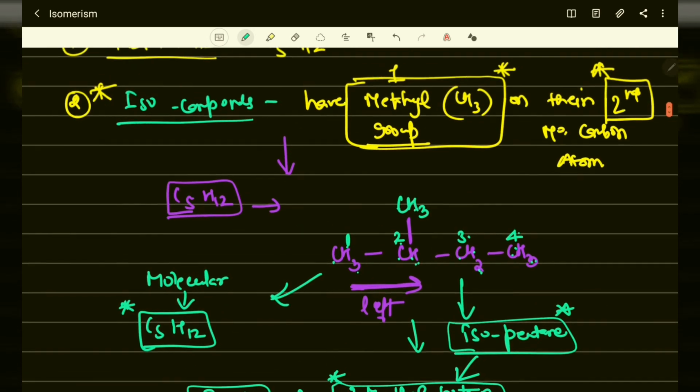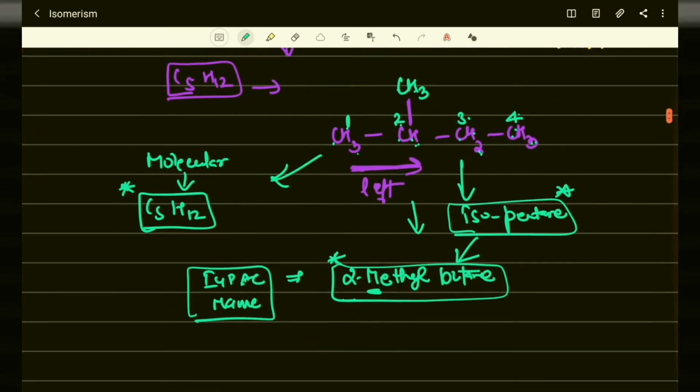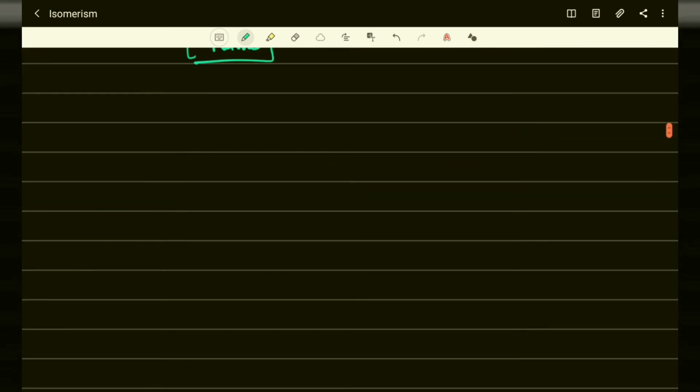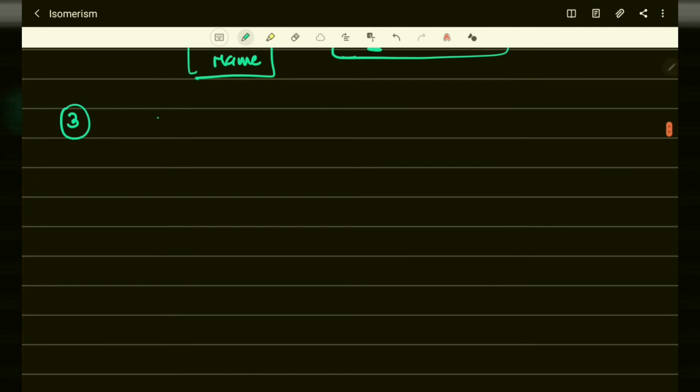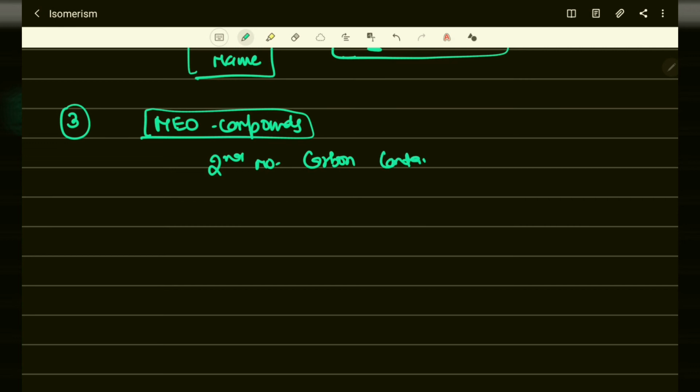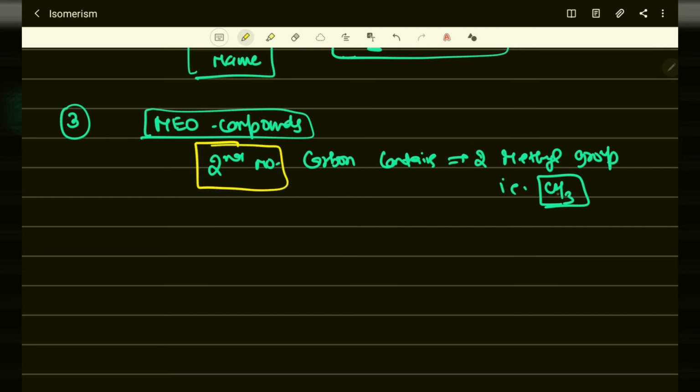Next, we are going to study neo compounds. Okay, when the second number carbon contains 2 methyl groups, that is CH3. When 2 methyl groups are attached on the second number carbon atom, then it is called a neo compound.